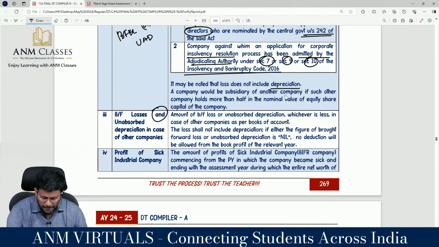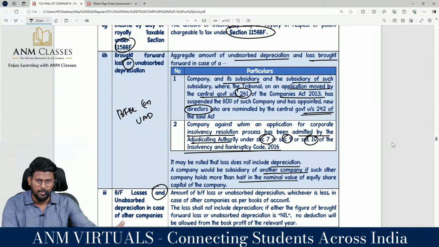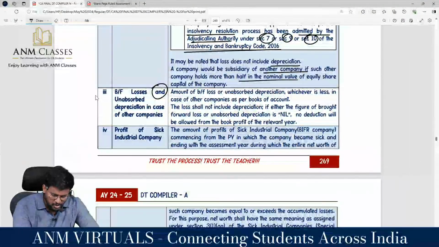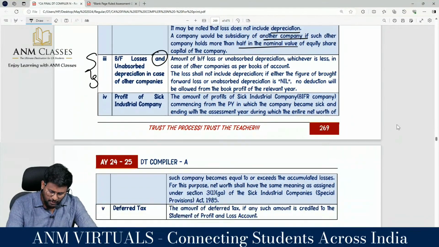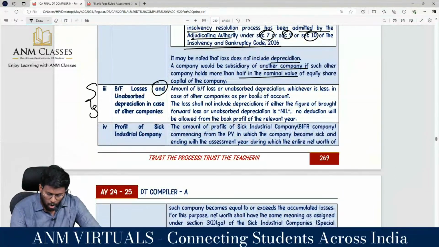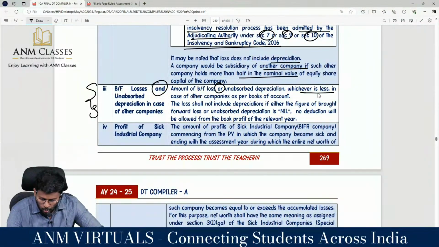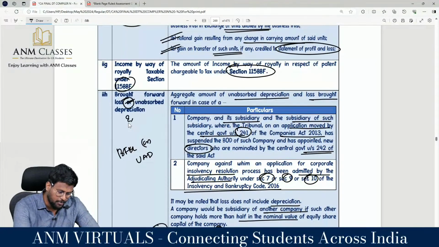A company would be a subsidiary of another company if such other company holds more than half in the nominal value of the equity share capital of the company. So brought forward business loss or unabsorbed depreciation, and brought forward business loss and unabsorbed depreciation, two concepts are there. So my dear lovable students, the amount of brought forward business loss or unabsorbed depreciation, whichever is lower, in case of other company as per books of accounts. Here, brought forward business loss and unabsorbed depreciation.